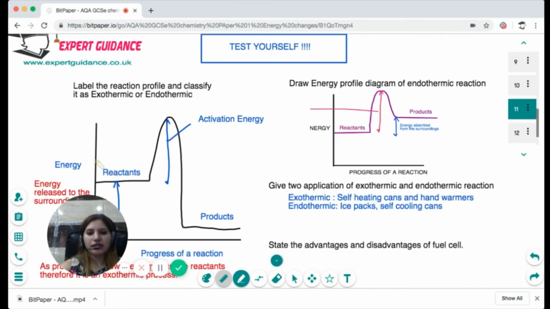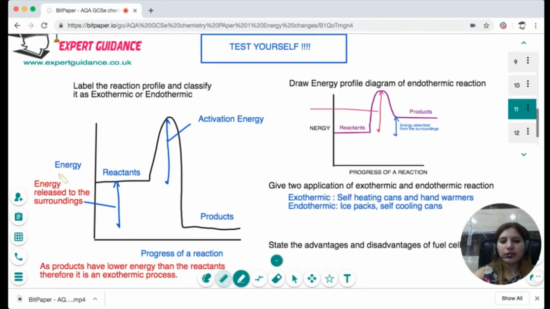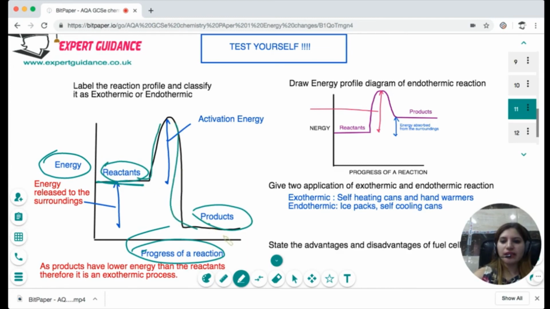Okay, so now let's look at the answers. To label it, you will be labeling the axes. This is energy, this is progress of reaction, this is the energy of the reactants, this is the energy of the products. The reactants give a bump, and that's the activation energy. And this difference between the reactants and the products is the energy released to the surroundings. And in this reaction, the product has a lower energy than the reactant, therefore it's an exothermic reaction.